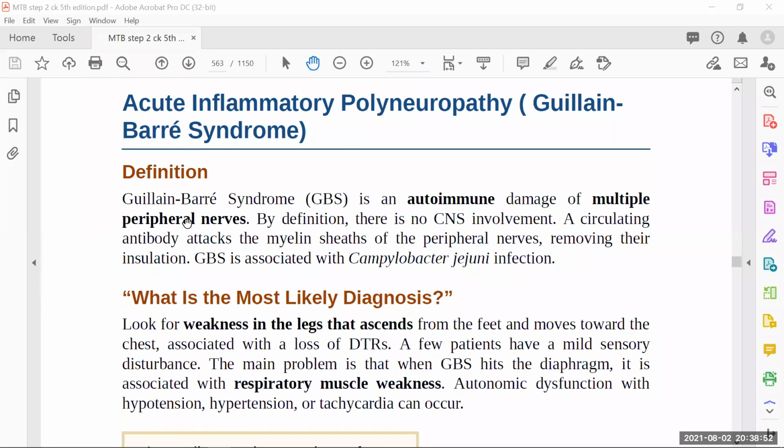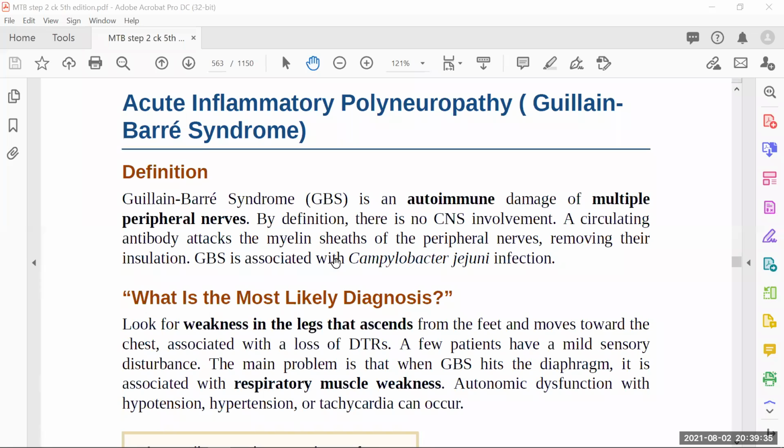So there's a very common recall where they ask which of the following cells is responsible for the formation of the myelin sheath in the peripheral nervous system. In the peripheral nervous system, Schwann cells form the myelin sheath, but oligodendrocyte cells in the brain are responsible for forming the myelin sheath. Just memorize this point because that's an important recall. Oligodendrocytes in the brain form the myelin sheath, and Schwann cells in the peripheral nervous system form the myelin sheath.